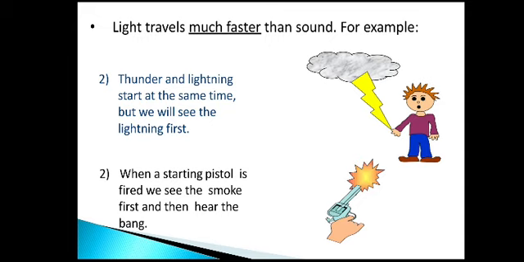Light travels faster than sound. This we have already experienced in our daily life. During rain, thunder and lightning happen at the same time, but we see the lightning first and then hear the thunder sound. The same experience we have come across with a pistol. Pistol means a gun. When we shoot a gun, the fire comes first and then the sound at the back. So light always travels fast and light comes first and then only we can hear the sound.